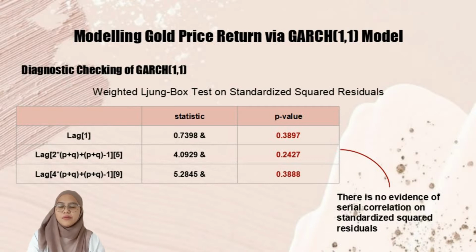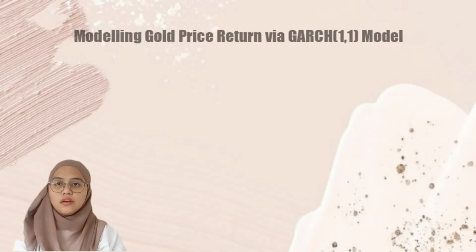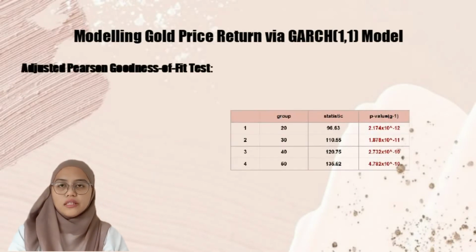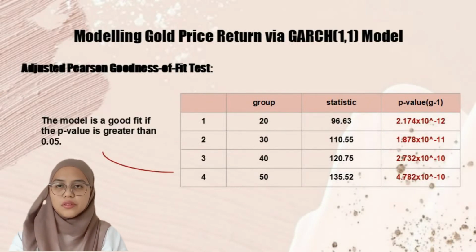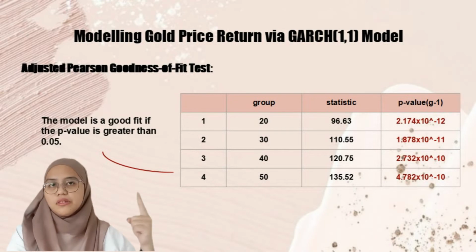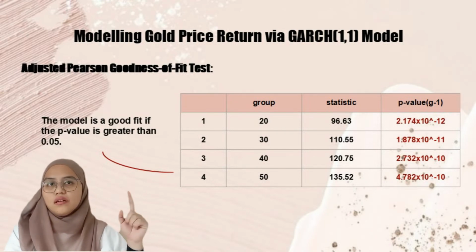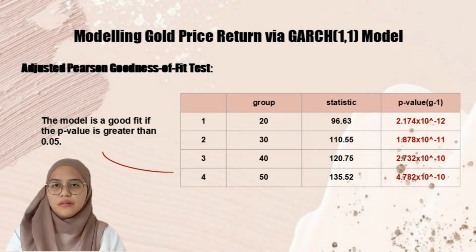Hence, the residuals behave like a white noise process, which means that the GARCH11 model is valid for modeling gold price return. The other method of diagnostic checking is the adjusted Pearson goodness of fit. As we can see from the table above, the p-value is less than 0.05, which indicates that the model is a good fit.